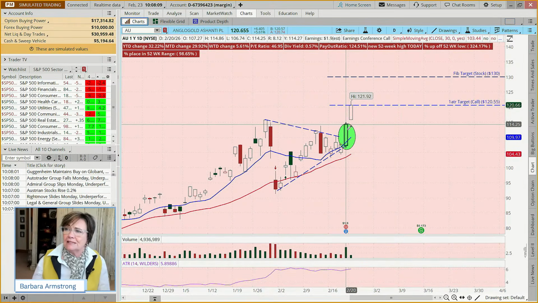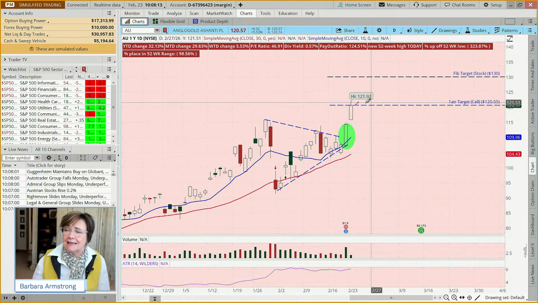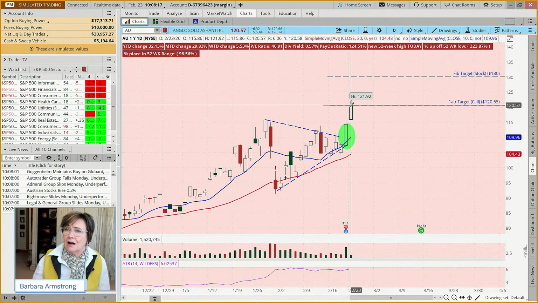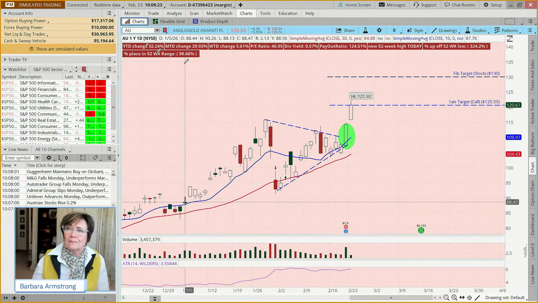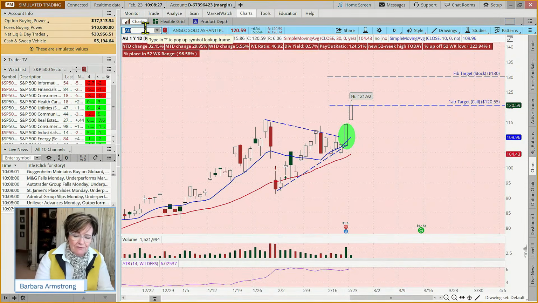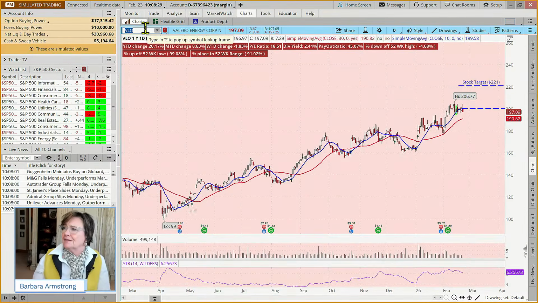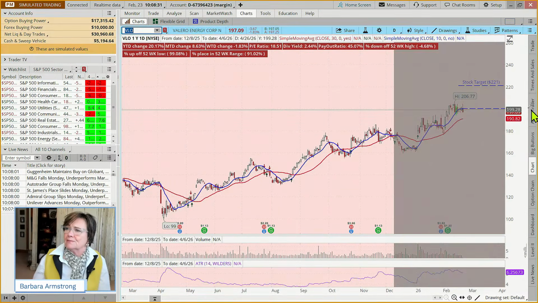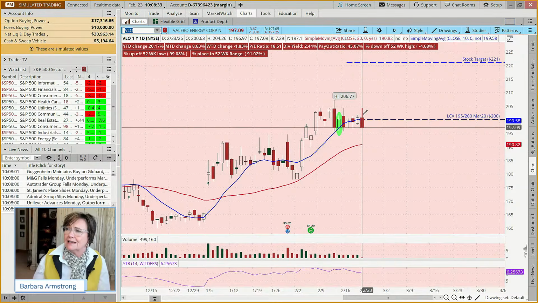It's because we wanted to be in and out quickly. And if it did go up and hit our target, which it did today, we are out of the long call position, so we had minimal time decay. With a long call vertical, and if we look at VLO, which is the other one somebody asked me to review, when I looked at it first thing this morning, it had closed through both strikes on Friday.